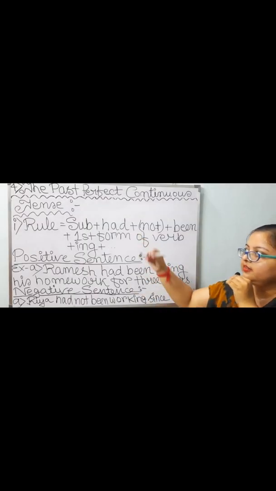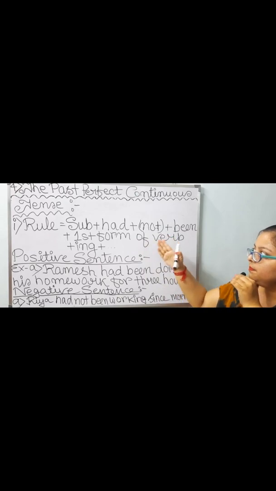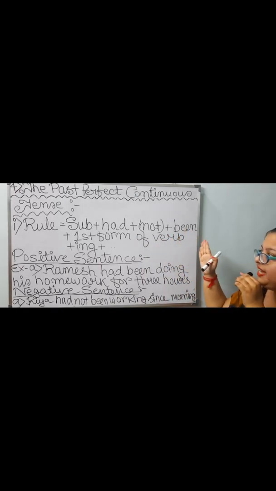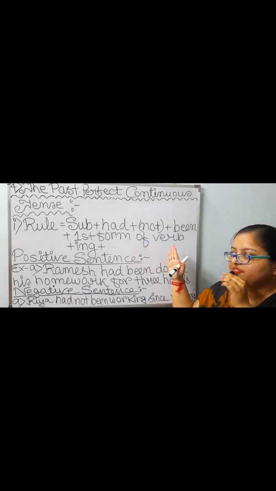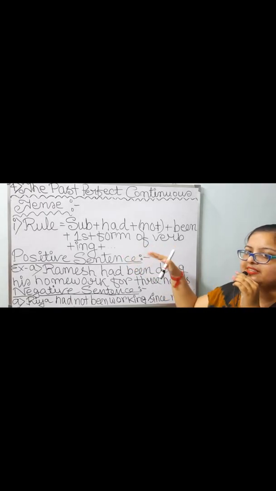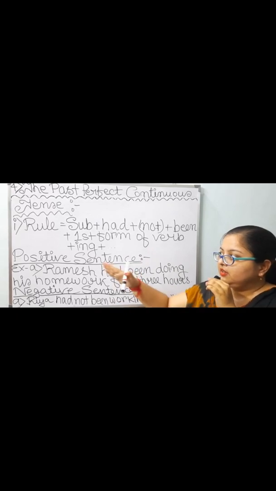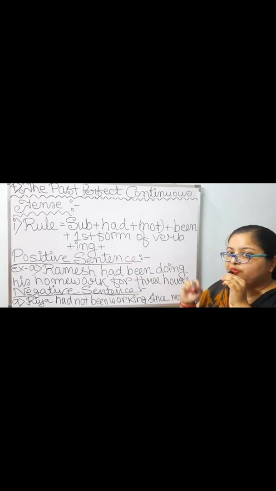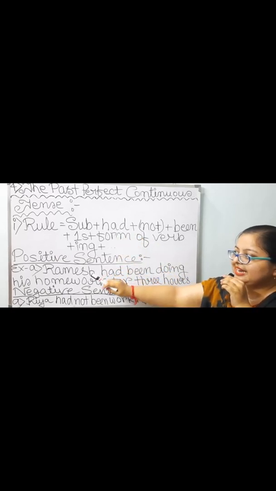Rule number 1. Subject plus had plus not in a bracket, means it is optional, plus been plus first form of verb plus ing plus other words as needed. Now for forming a positive sentence, let us see what we have to do. Subject has to be taken at first.